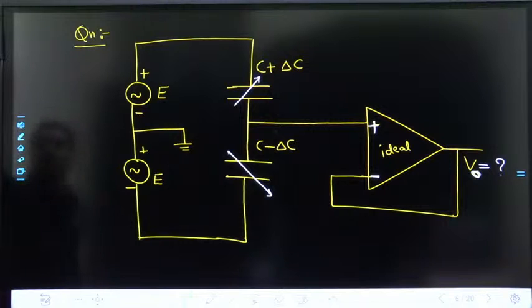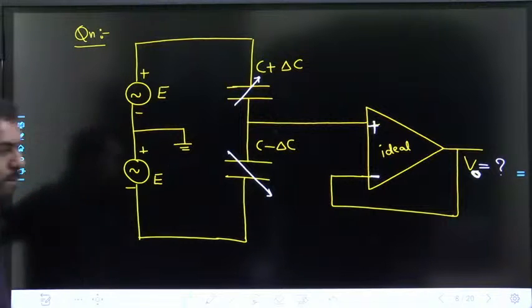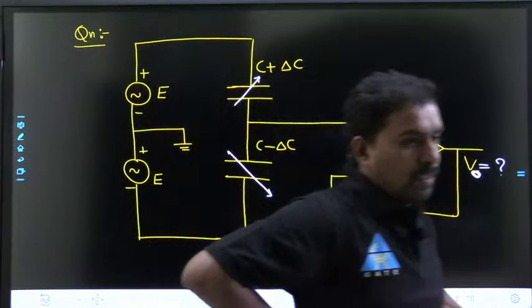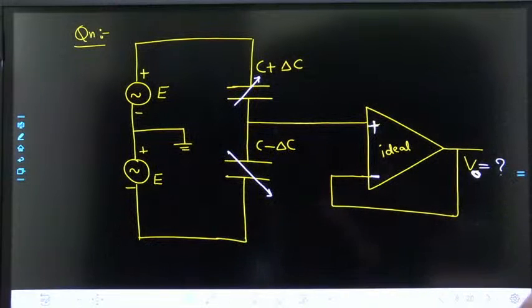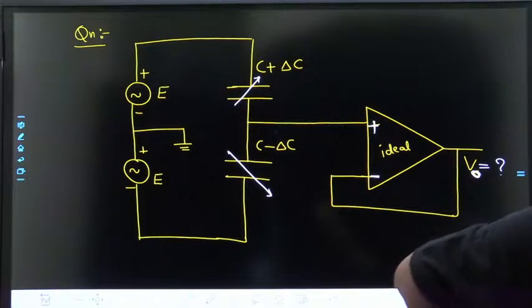How to do it? Rahul, what do you say? How to do this question?